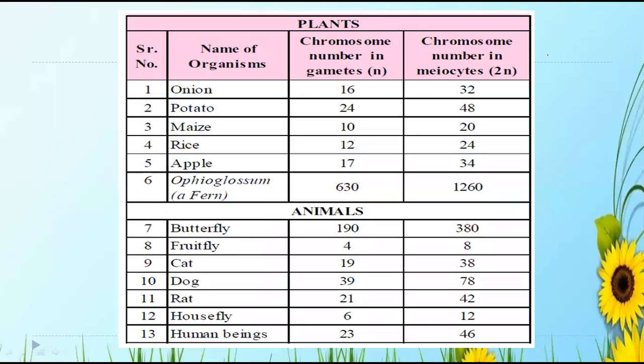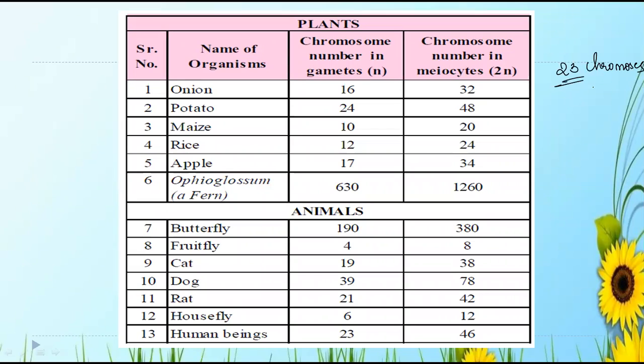In animals, butterfly 190, haploid, 380, diploid. Fruit fly 4, 8, cat 19, 38, dog 39, 78, rat 21, 42, housefly 6, 12, and human beings 23, 46. Yes, in haploid we have 23 chromosomes.